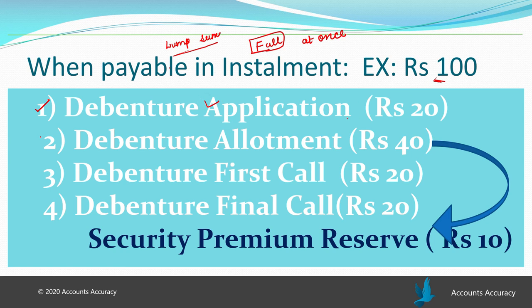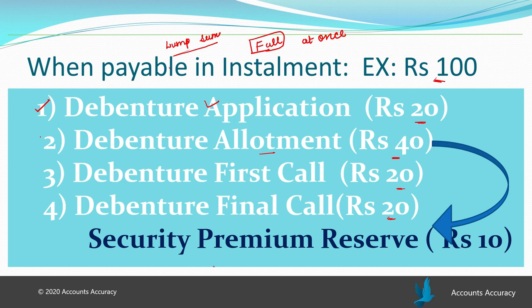With application, maybe rupees 20 out of 100 would be paid, rupees 40 out of 100 may be paid with allotment value, and then the rest 40 rupees may be paid with first and final call as 20 rupees. So this total 100 rupees will be paid by the debenture holders in 4 installments.